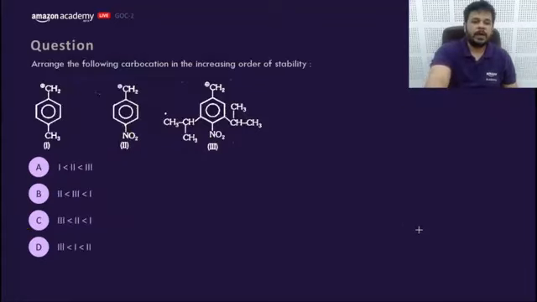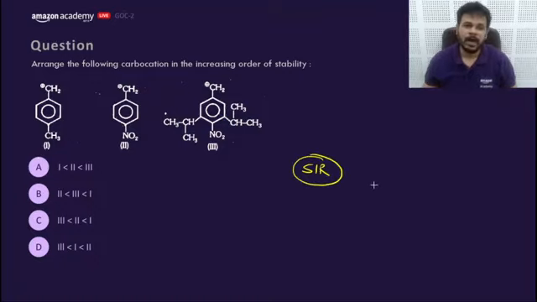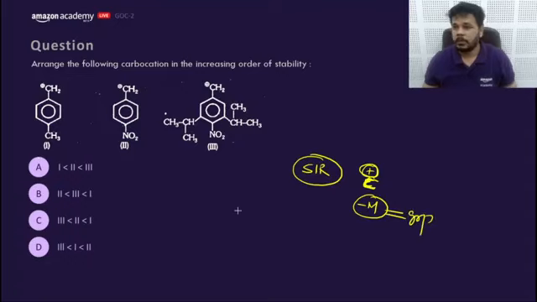Let's move to the next part of it, which will also help you to understand SIR effect. Arrange the following carbocation in the increasing order of stability. Carbocation gets stabilized if it would not go into resonance, or it should not feel minus M effect of any compound or group. So what would be the answer?